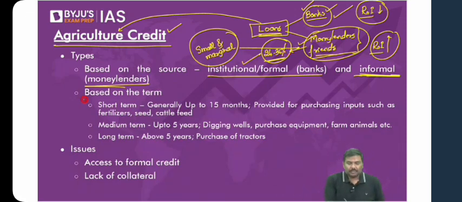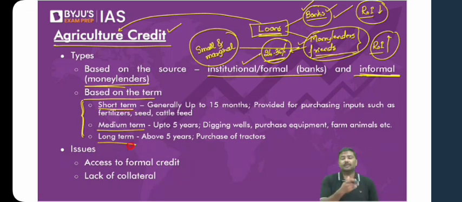Now, based on the tenure of the loan, generally we divide these agriculture loans into three types. One is called a short-term loan, second one is a medium-term loan, and the third one is a long-term loan. Short-term means generally the loans are provided for a period up to 15 months.